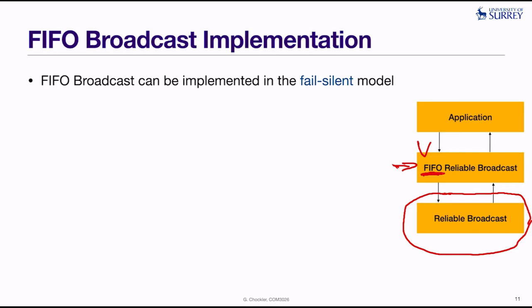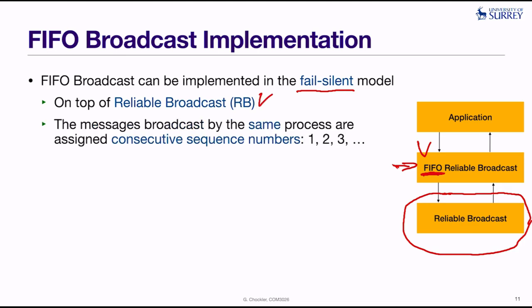So the implementation works in the fail-silent model. And just to remind you, fail-silent model is the fully asynchronous model, and it does not have any failure detectors. It only has reliable point-to-point links, or perfect point-to-point links. Okay. So, and it is implemented on top of reliable broadcast.